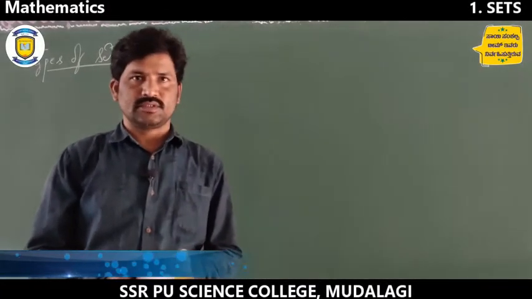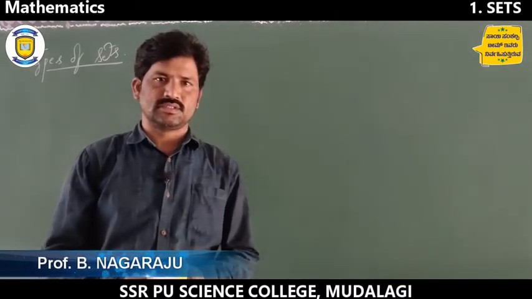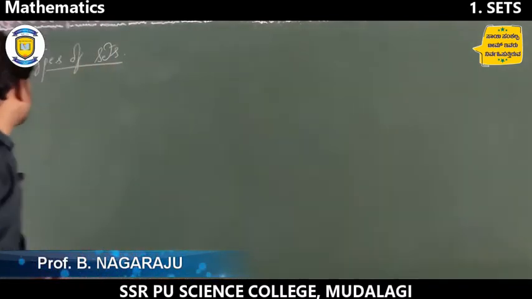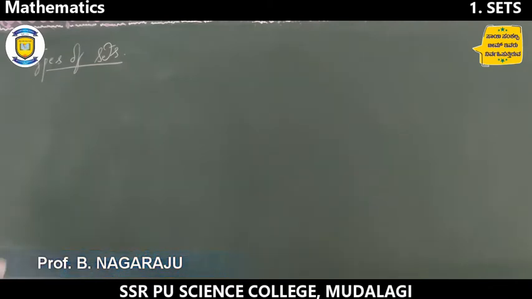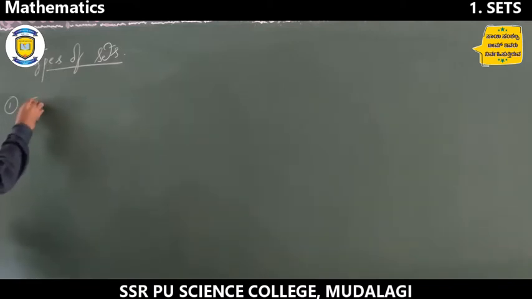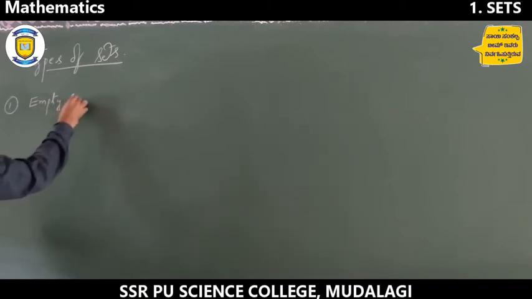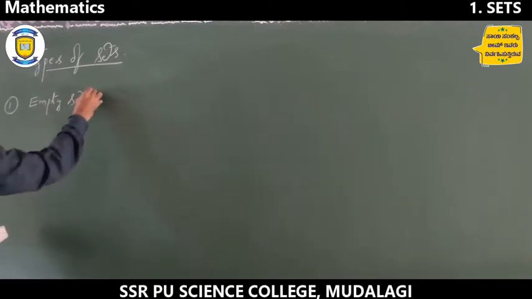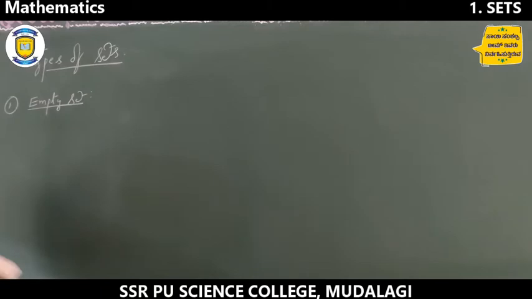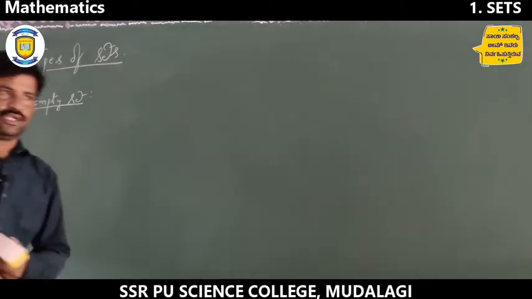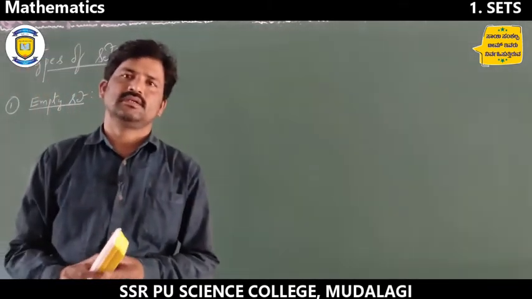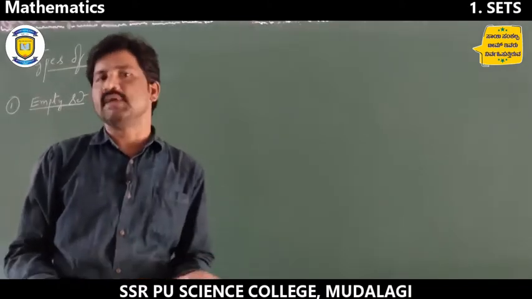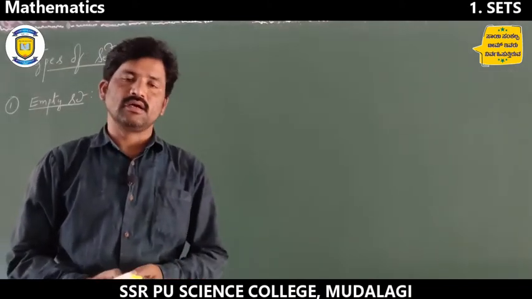So today we are going to discuss a new concept, that is types of sets. In that, the first one is empty set. If any set contains no elements, then it is called an empty set.